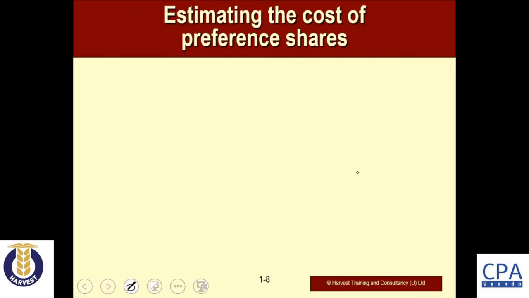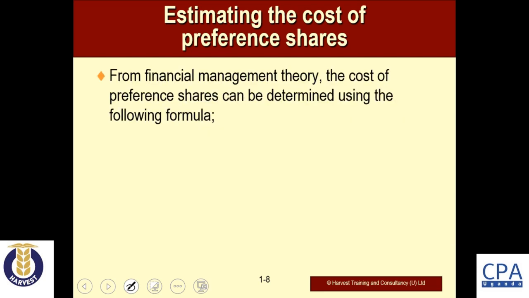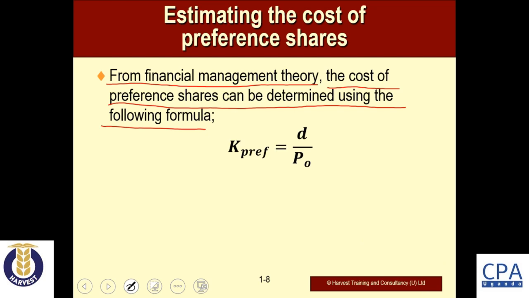Now we want to understand how we can estimate the cost of preference shares. From financial management theory, the cost of preference shares can be determined using the following formula. As I gave in the lecture overview, that is how we abbreviate the cost of preference shares. The cost of preference shares is equal to the fixed dividend divided by the market value of the preference shares.